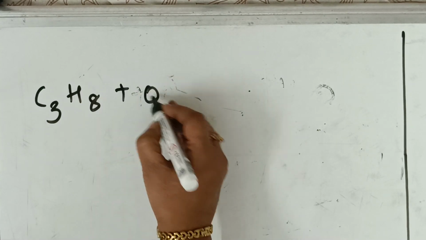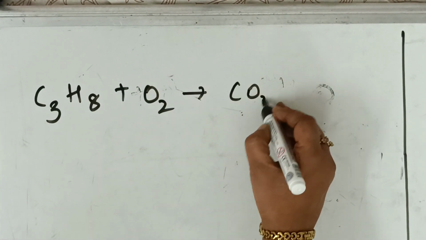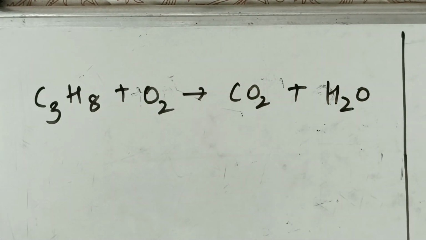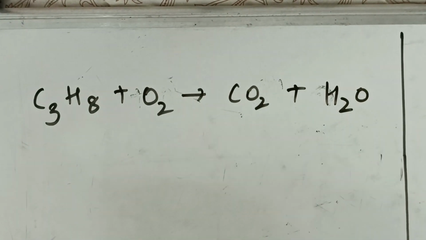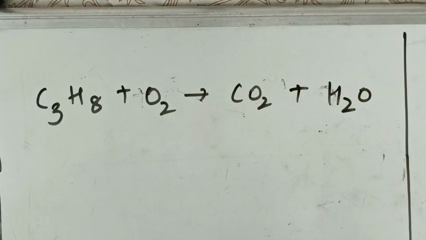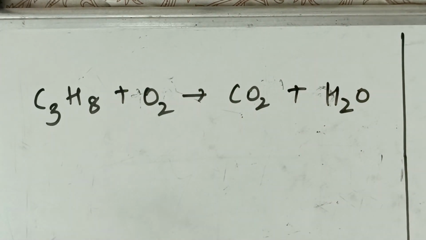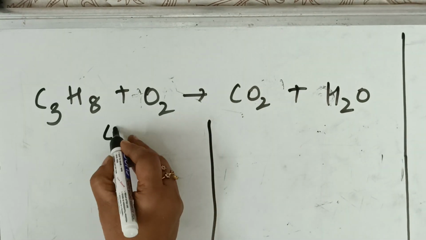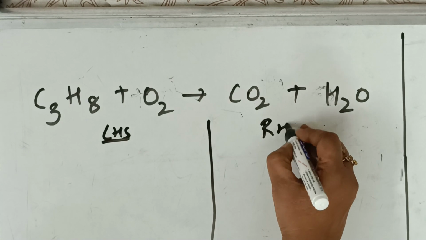C3H8 plus oxygen gives me carbon dioxide, that is your hydrocarbon combustion. What is this? This is a reaction, right? So now I have to balance the reaction. Correct? So simple. What should I do now? I have to divide this into LHS and RHS. This is my LHS, quick. This is my RHS, quick.